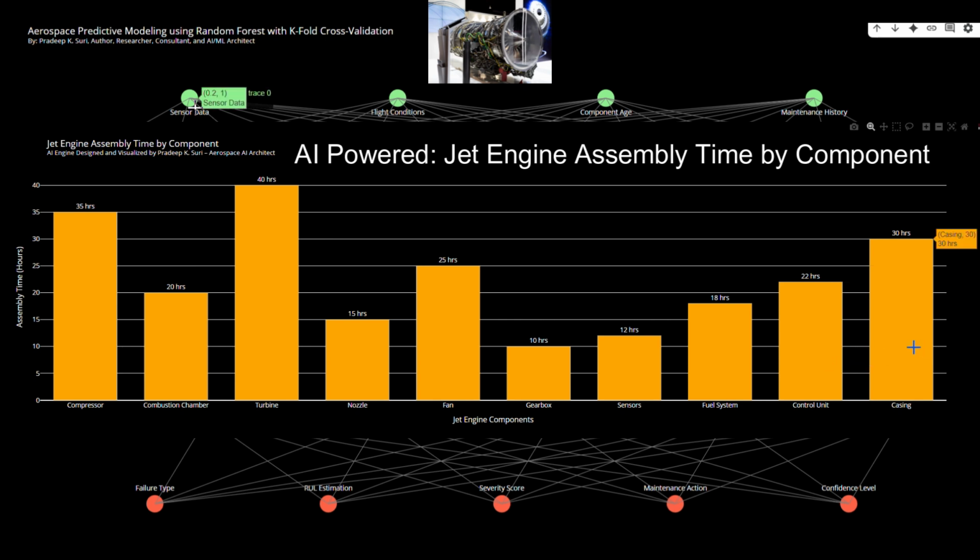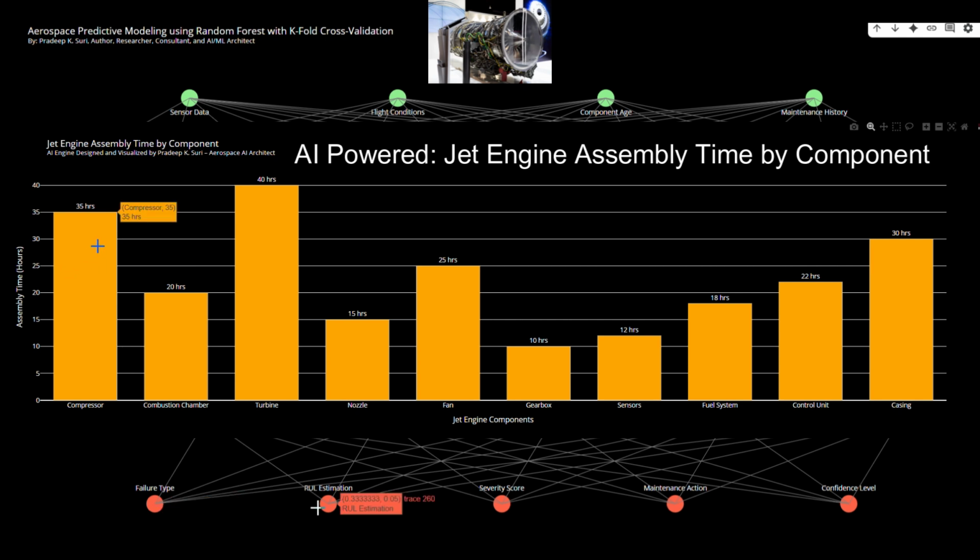Training needs. The data can inform the development of targeted training programs. Focusing training efforts on the assembly of time-consuming components like the turbine could yield the greatest return in terms of efficiency gains. Process optimization experiments. When testing new assembly techniques or tools, the assembly time for specific components can be used as a key metric to evaluate the effectiveness of the changes. For example, testing a new tool for the nozzle assembly would aim to reduce its current 15-hour assembly time.